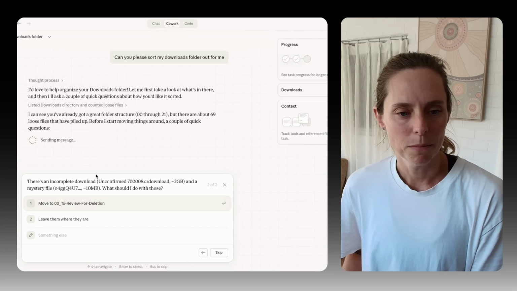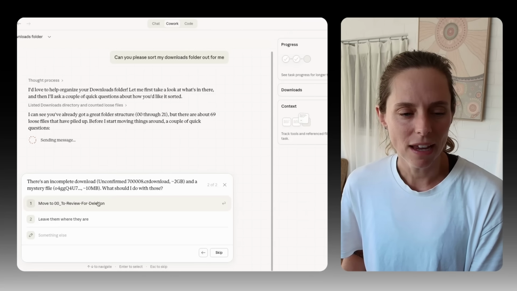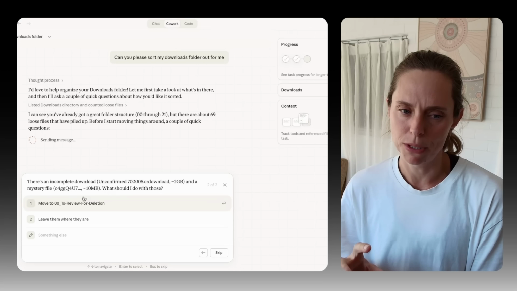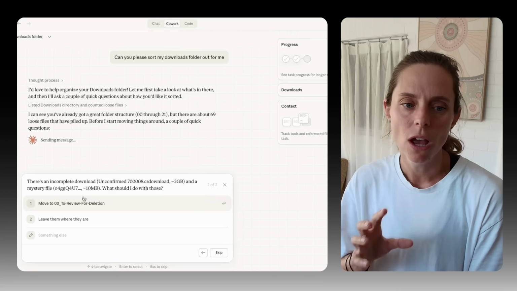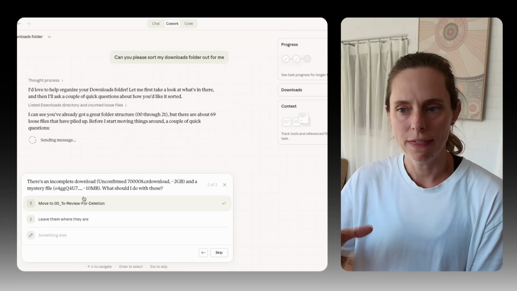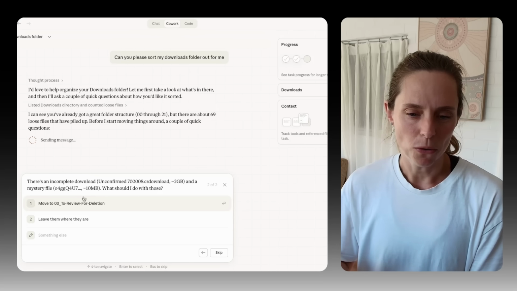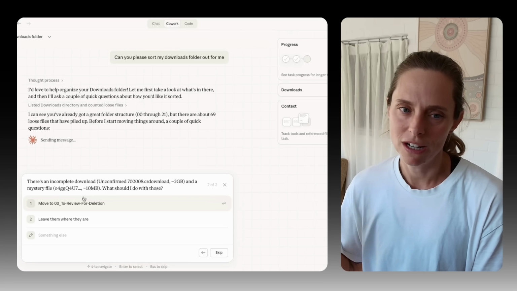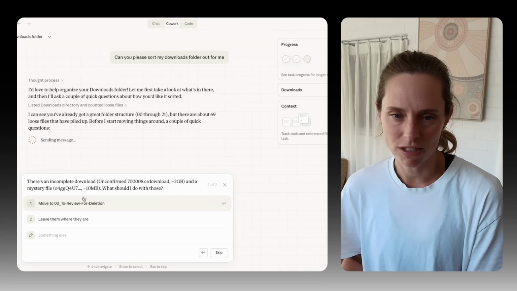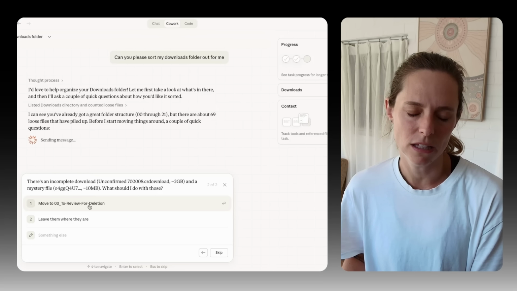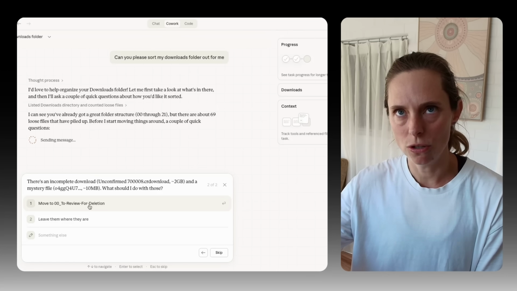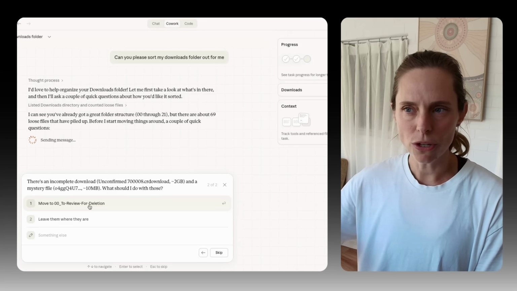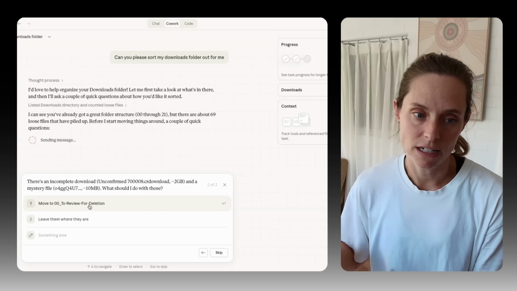All right, there's an incomplete download. And one thing I've done here, as a safety feature, is I have it set up so it's not to delete any files. What it does is review them and then put them into a folder for me to review for deletion, because I don't want it to accidentally delete a whole bunch of stuff that I do not want it to delete. So that's how I'm getting it to look at stuff, duplicates, that sort of thing. But I'm like, hey, just put those into a folder. I'll review them and then manually delete.